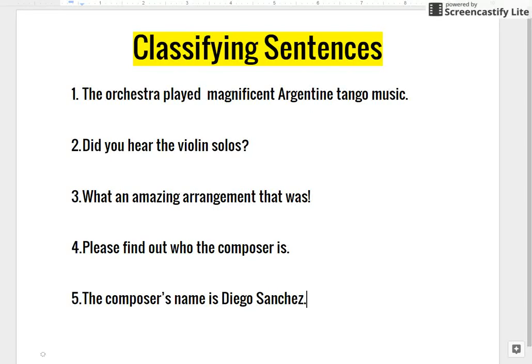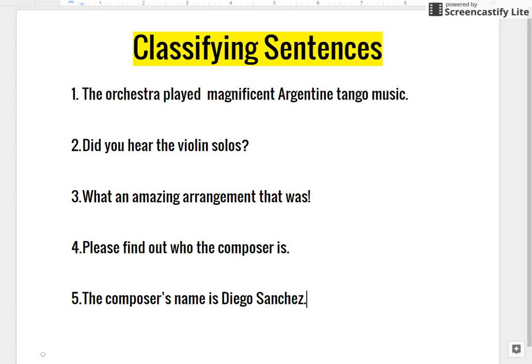Hello, today we're going to talk about classifying sentences. You should know that there are 4 types of sentences: declarative, interrogative, exclamatory, and that's right, you guessed it, imperative. So we're going to look at 5 different sentences and we're going to walk through step by step how to identify what type of sentence they are. Let's start with number 1.